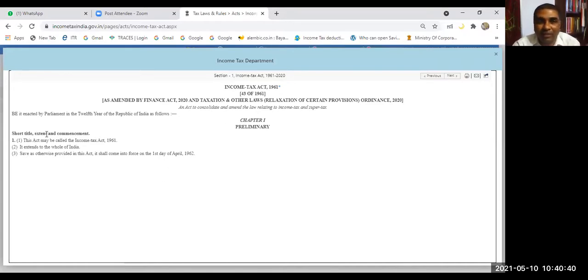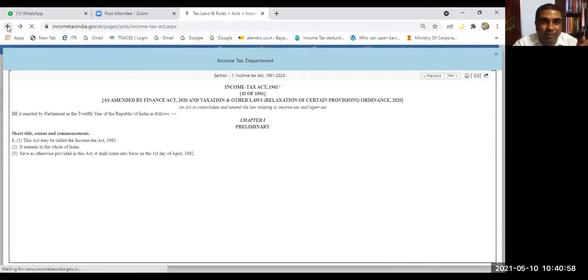What is the title of the Act? What is the extent? It extends to all of India. At commencement, it came into force on first day of April 1962. This is about section 1 you have seen. I just wanted to give you some idea how the Income Tax Act looks like.